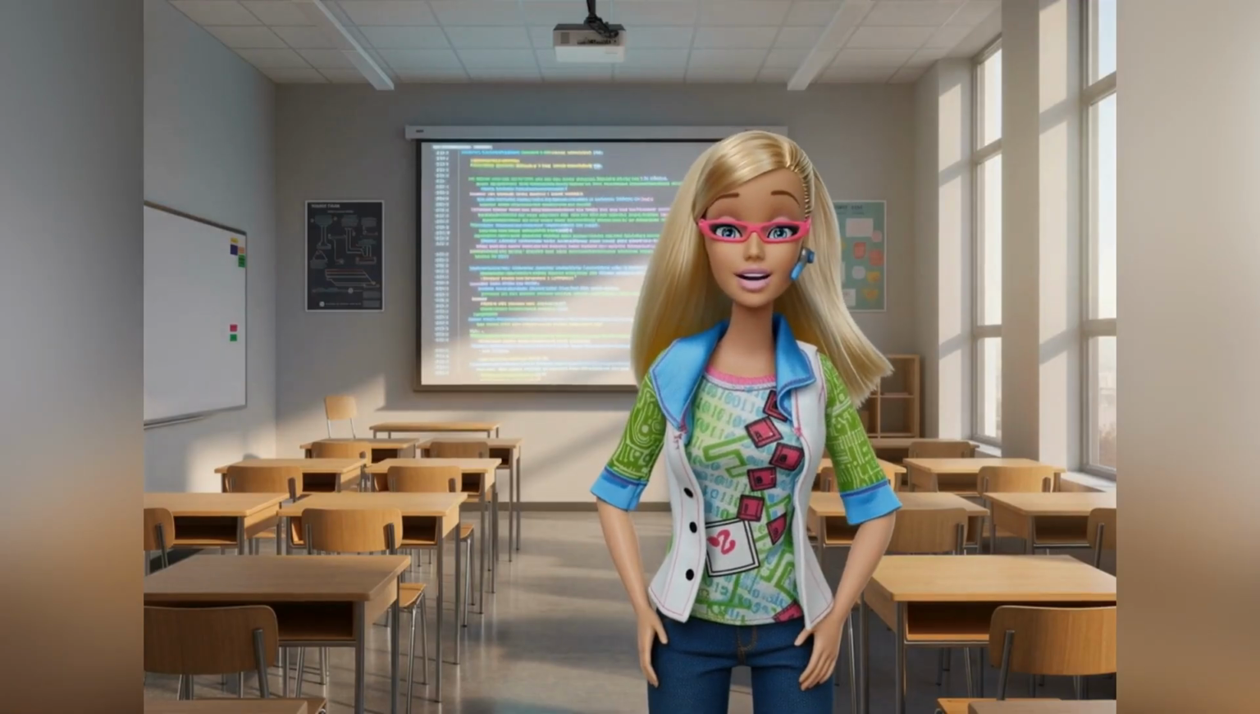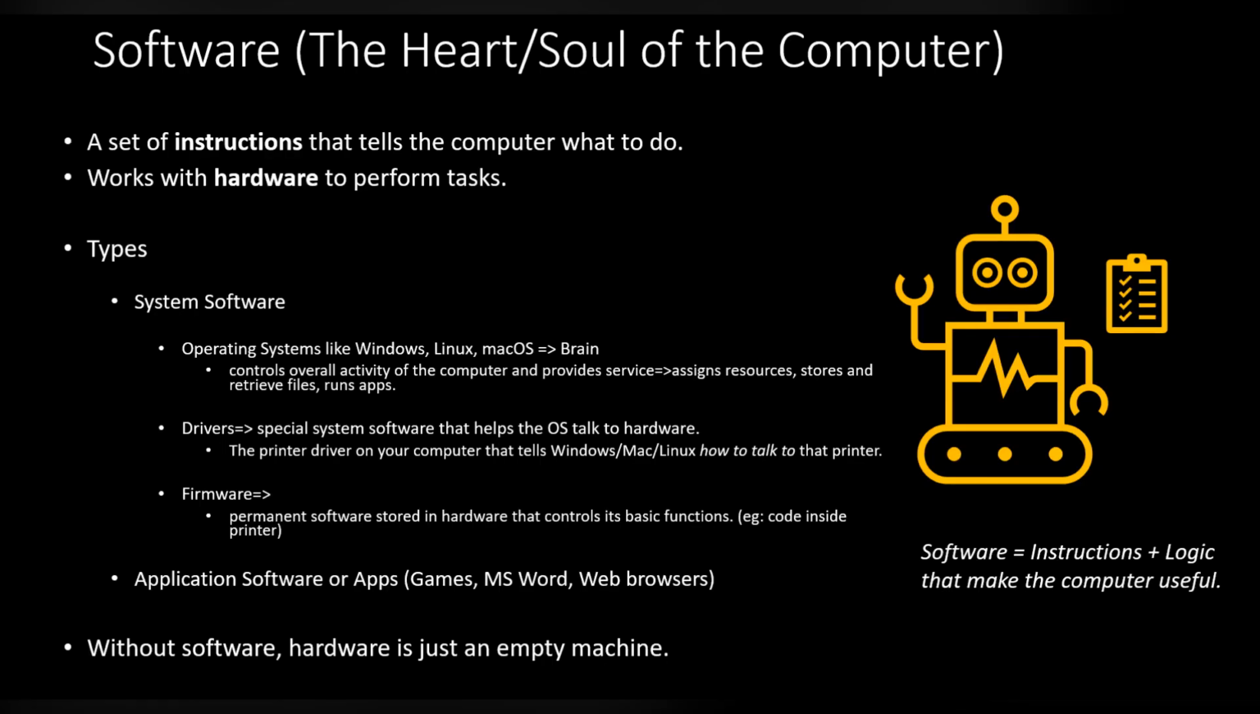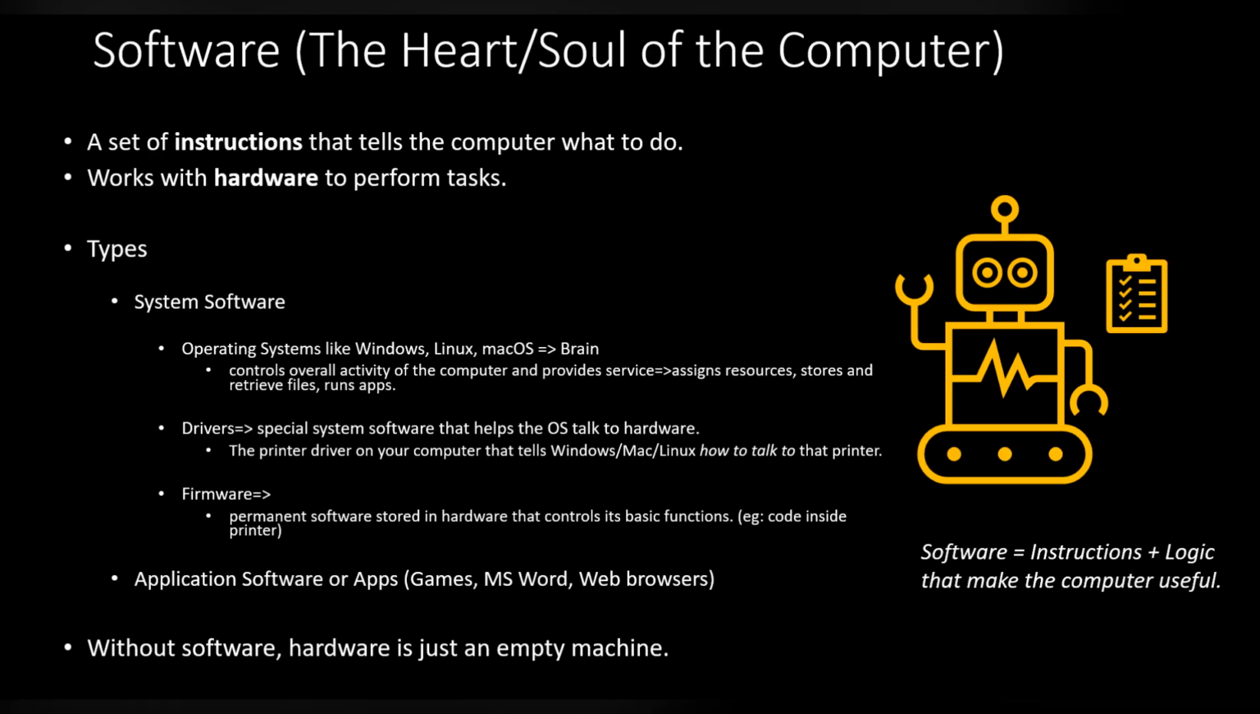So that was hardware, the physical parts of a computer. Next, let's explore another key component, software. Imagine a brand new computer sitting on your desk. It has a screen, a keyboard, a mouse, and powerful hardware inside. But right now, it is silent. It doesn't know what to do. That's where software comes in. Software is the heart and soul of the computer. It's a set of instructions that tells the hardware how to behave and what actions to perform. Without software, hardware is just an empty machine.